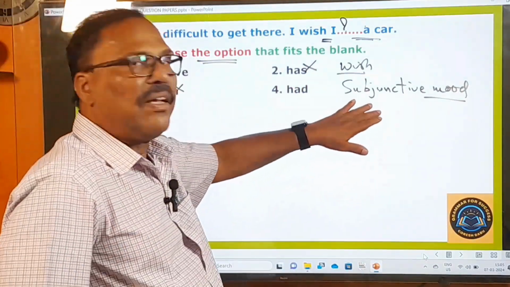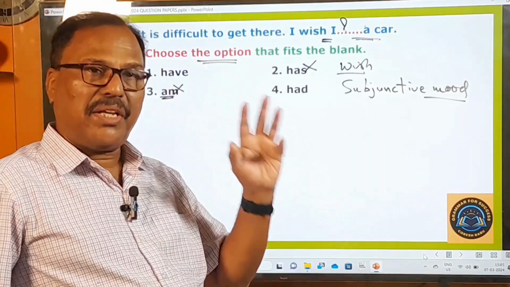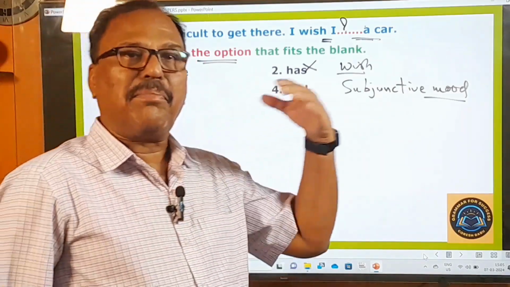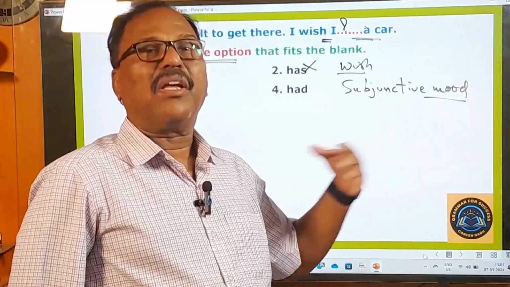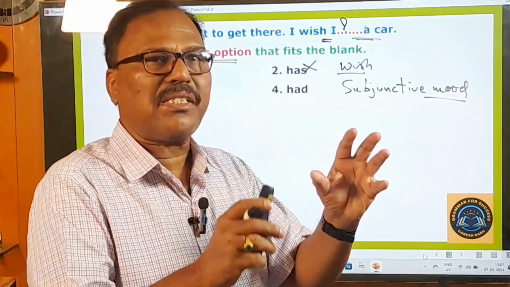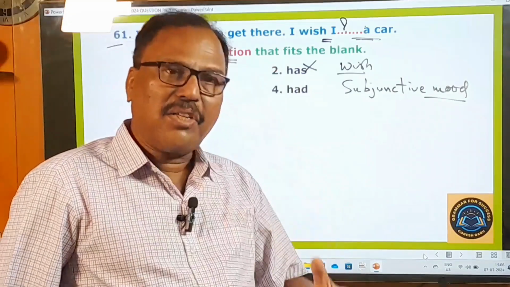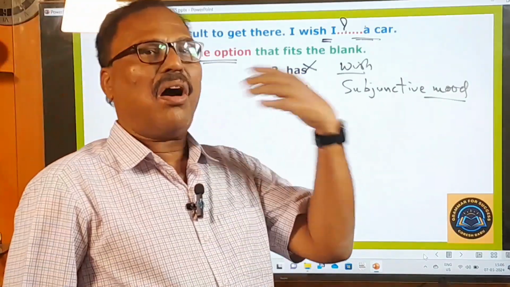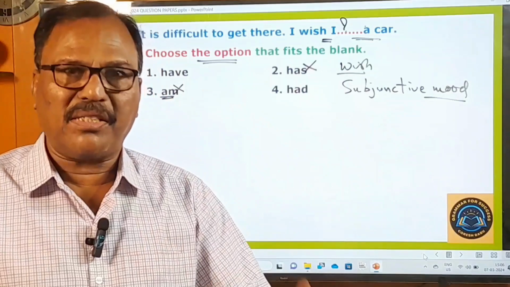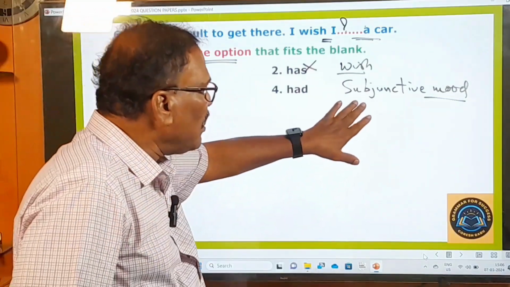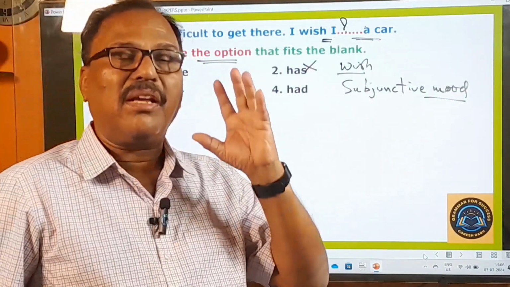And you know very well, in the English language, there are three moods: indicative mood, imperative mood, and subjunctive mood. In the indicative mood, we express statements and also questions. In the imperative mood, we express only orders, commands, requests, suggestions, etc. And in the subjunctive mood, we express only wishes.